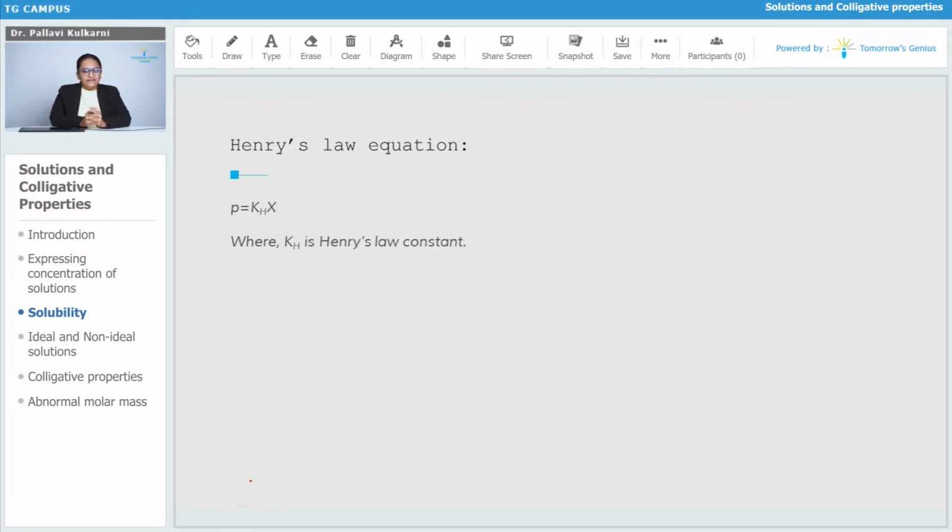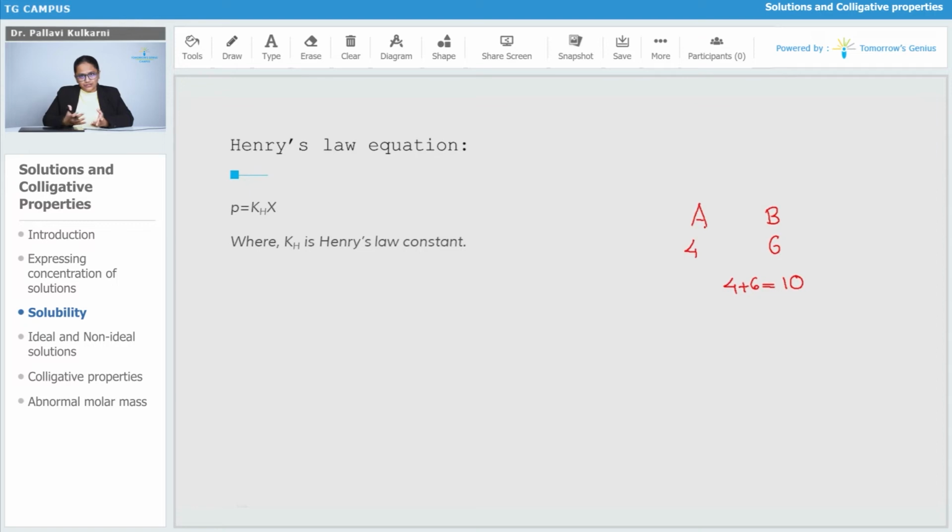So I will give you a simple analogy here. There are two friends, friend A and friend B. Friend A has 4 chocolates, friend B has 6 chocolates. If these two people mix their chocolates, the total number of chocolates will be 10. But what is the contribution of A to that? It is 4 chocolates. Contribution of B is 6 chocolates. That contribution in the whole solution is nothing but the partial pressure.